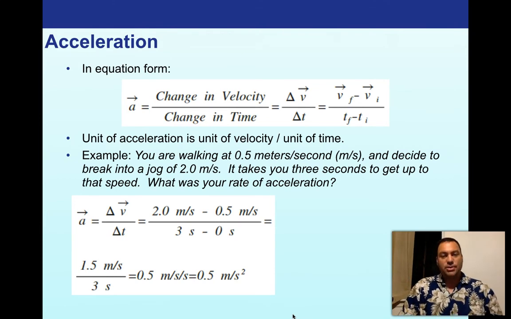All right, so it might be a little strange for you to think about that, but acceleration is a change in velocity. So that means that if something is accelerating at 0.5 meters per second squared, that means it's adding 0.5 meters per second to the previous velocity the previous second. So it means every second it's speeding up that much faster. Okay? It might take you a little bit of time to wrap that up in your brain.